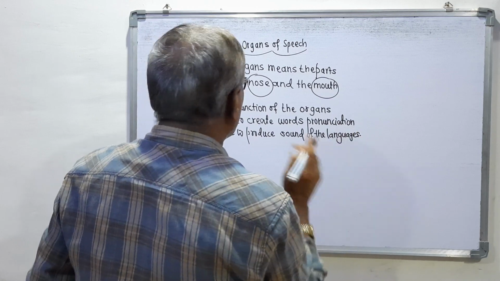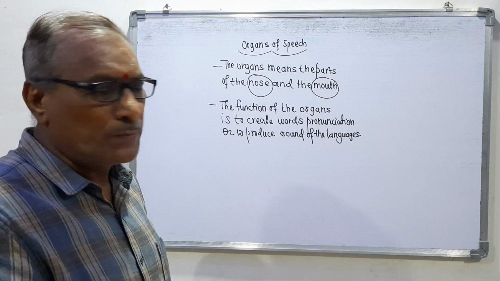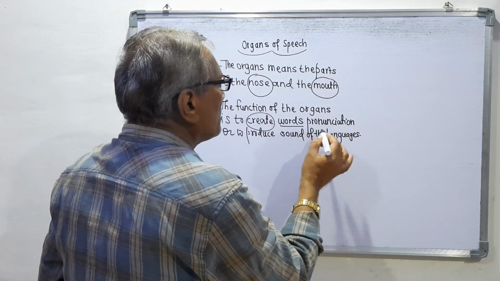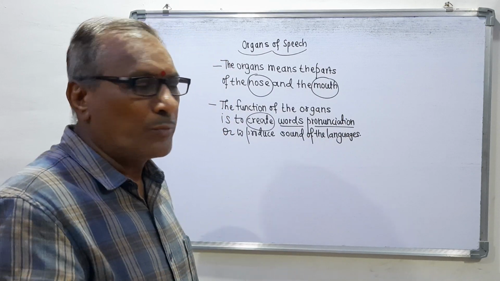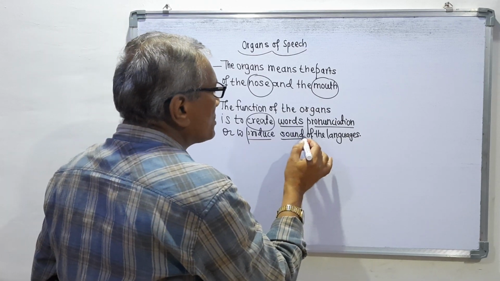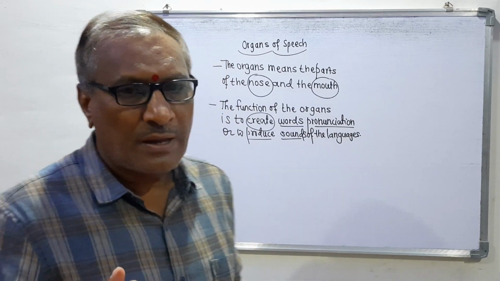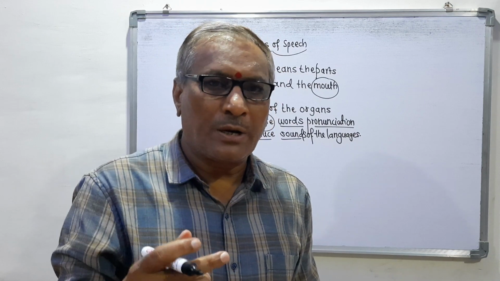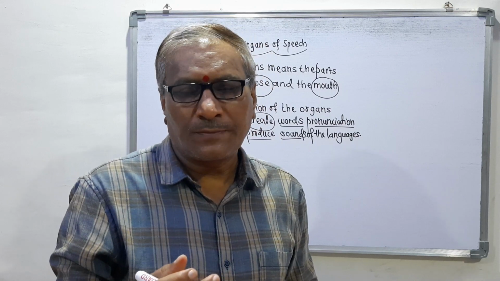So what is the meaning? The function of the organs of speech is to create word pronunciations, means we can pronounce the words with the help of these organs, or to produce sounds of the languages. There are the languages and these organs help to produce the sounds, to articulate the sounds.